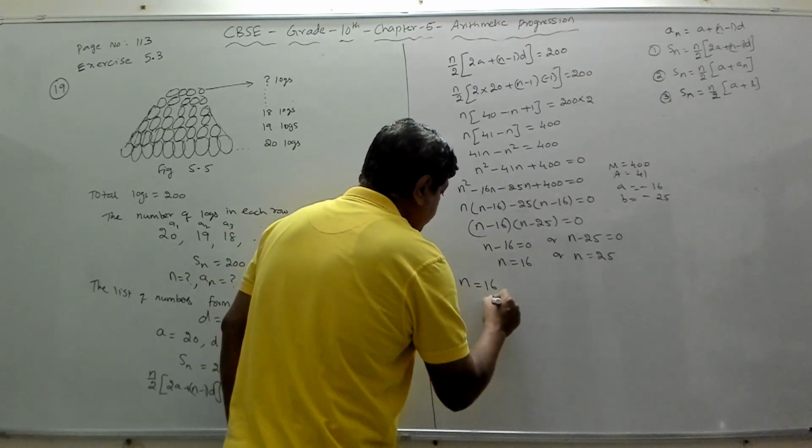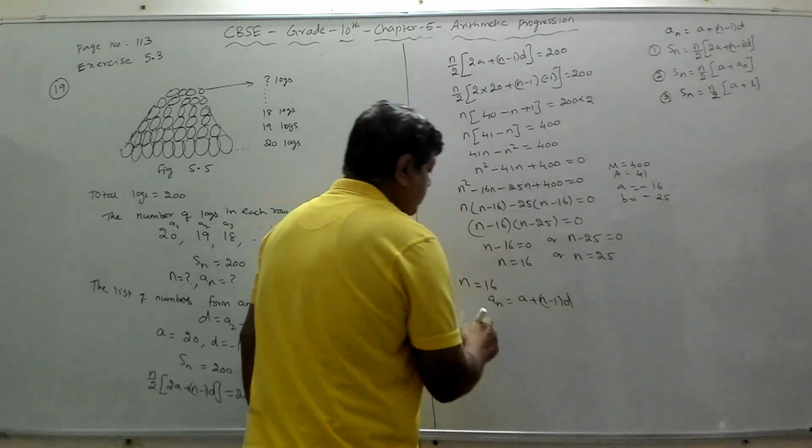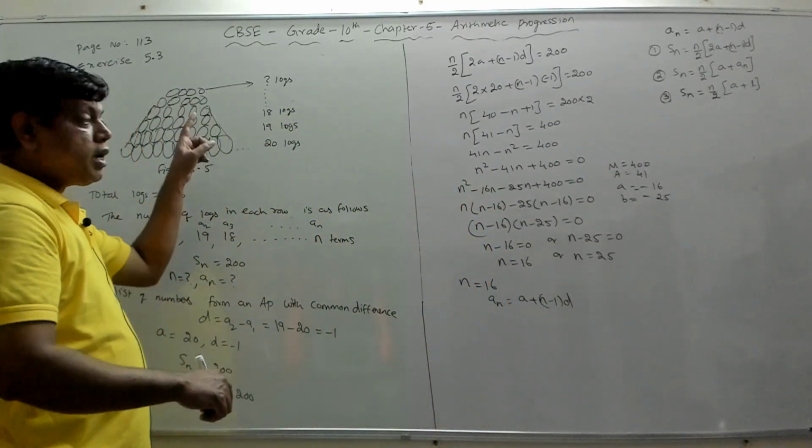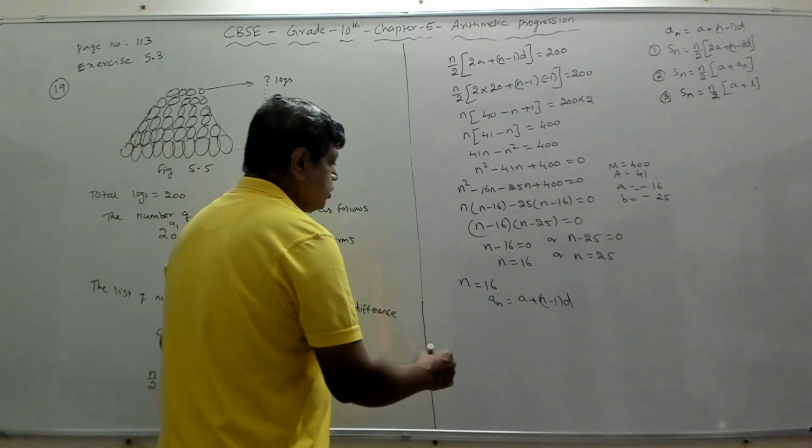When n is 16, what is our an? An is a plus n minus 1 into d. This will give you the number of logs in the topmost row. How many logs are there in the topmost row? So that is now a16.